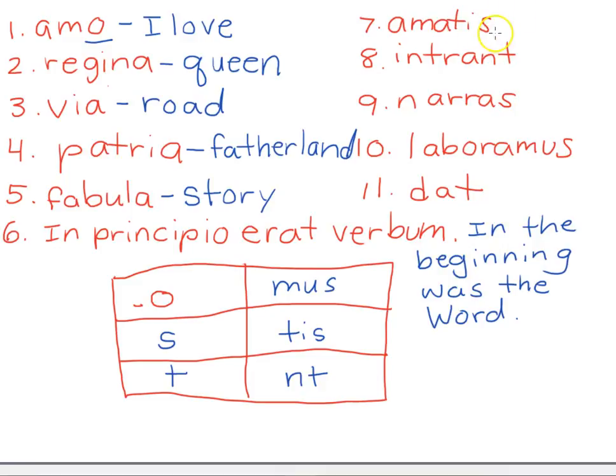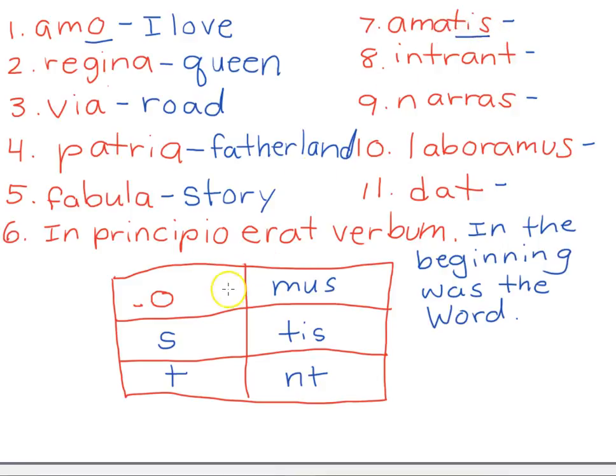Now we get some extra little challenges up here. You might not have been able to put any words as answers in here, or you may have been able to get a little bit of a clue and say, well, that says ama, and the ending is tis. This is something about love. About loving, because it's a verb. So if you put something about love or loving, you are halfway there. Now let's look at how to get the rest of the way there.